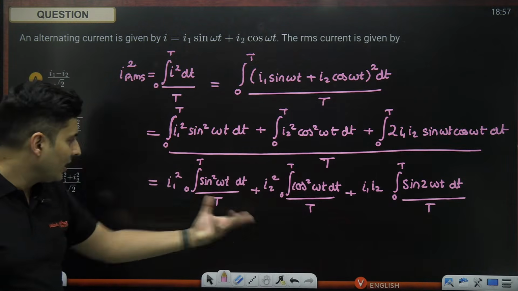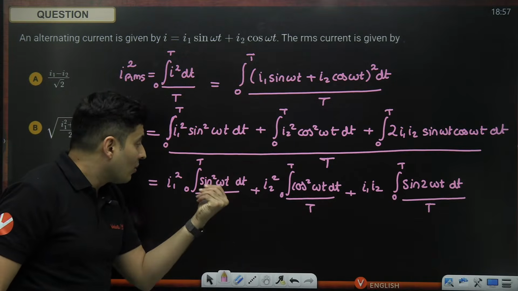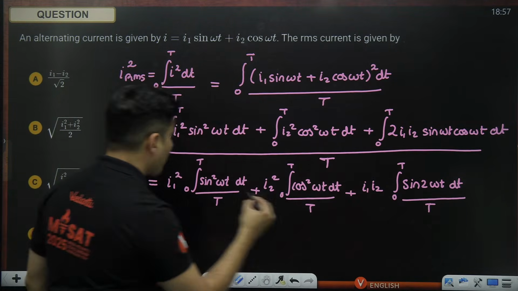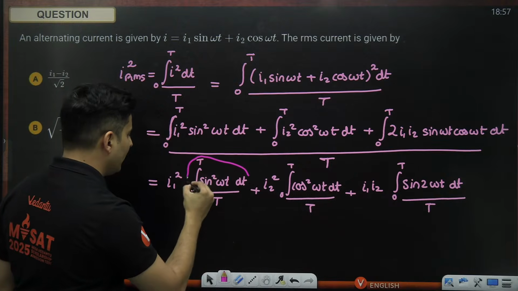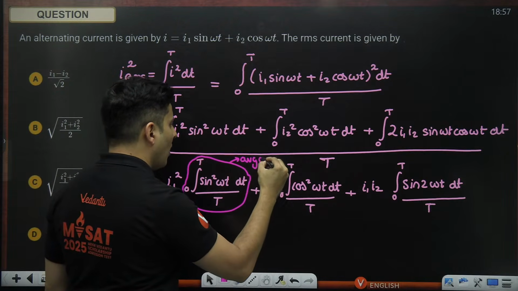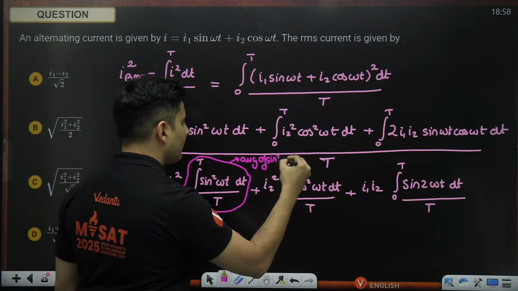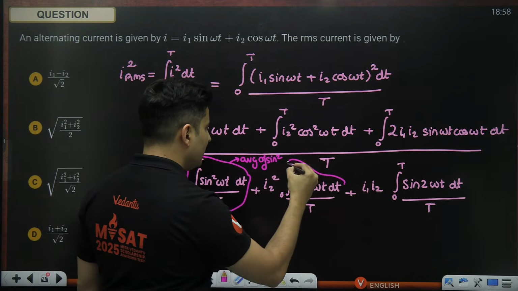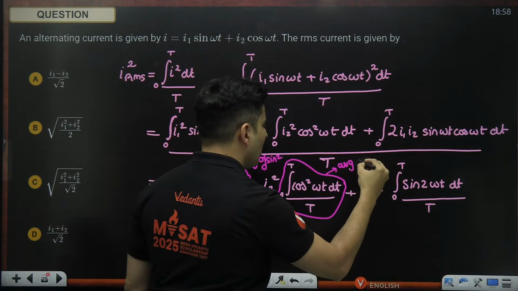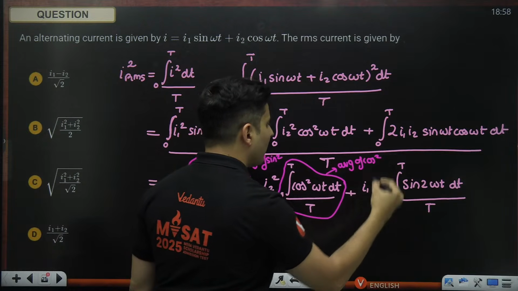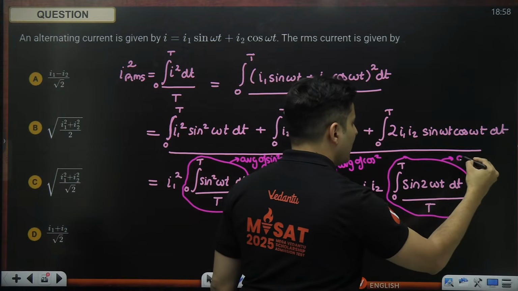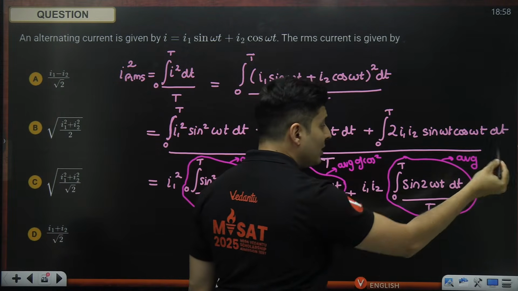Again, so long, guys. You have to now think, what is this, and what is this? This particular quantity is nothing but the average of sine square. This one is the average of any cos square quantity, and this particular thing is nothing but the average of sine 2 omega t.